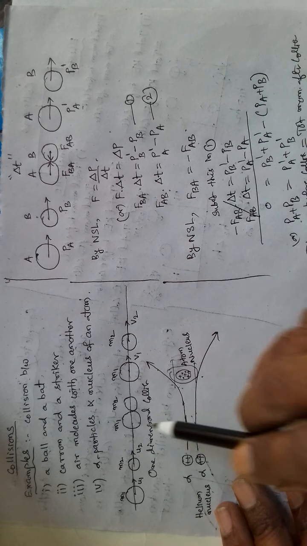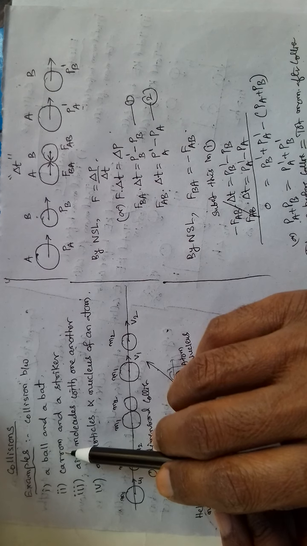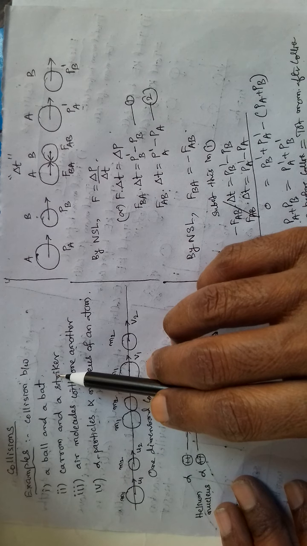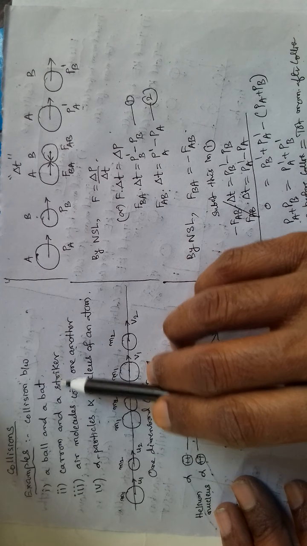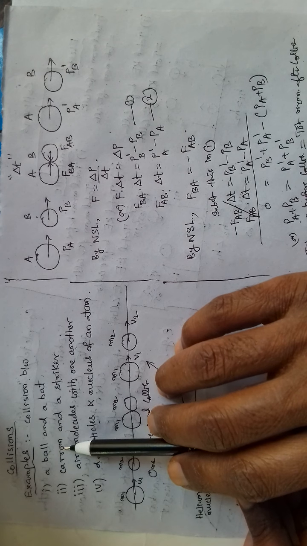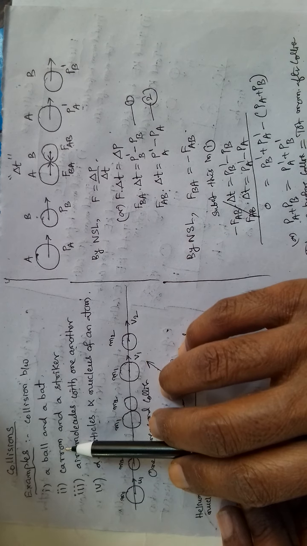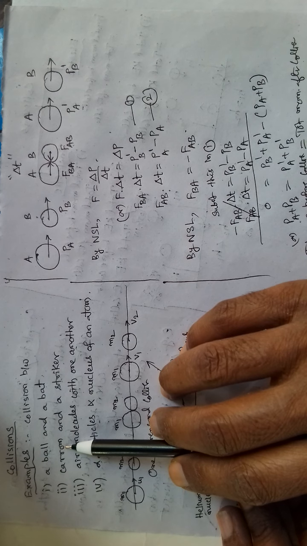If we consider a carom board, here the striker, when it hits the carom, afterwards the striker moves in one direction and the carom moves in another direction.